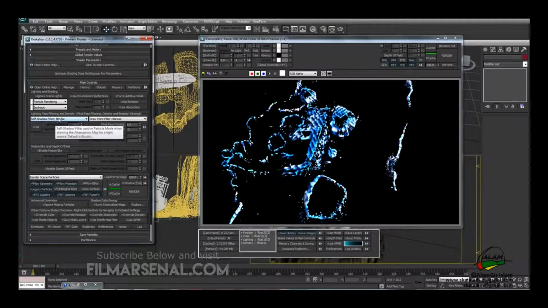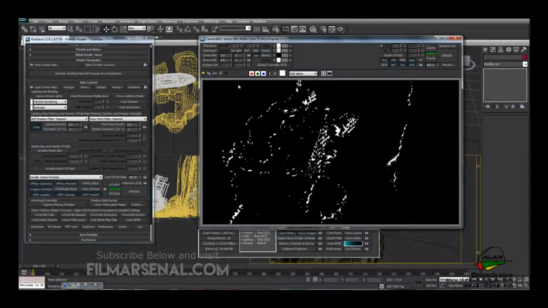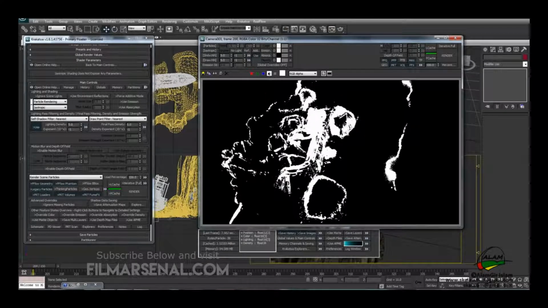First we'll change the shadow filter to nearest, which is the best quality, and we'll also change the drop filter from bilinear to nearest, and then we'll check this button so that we can customize the settings for render. Now if you hit render, okay, this is what we have, nothing much. And if you go to the alpha channel, this is what you have created in the alpha channel.